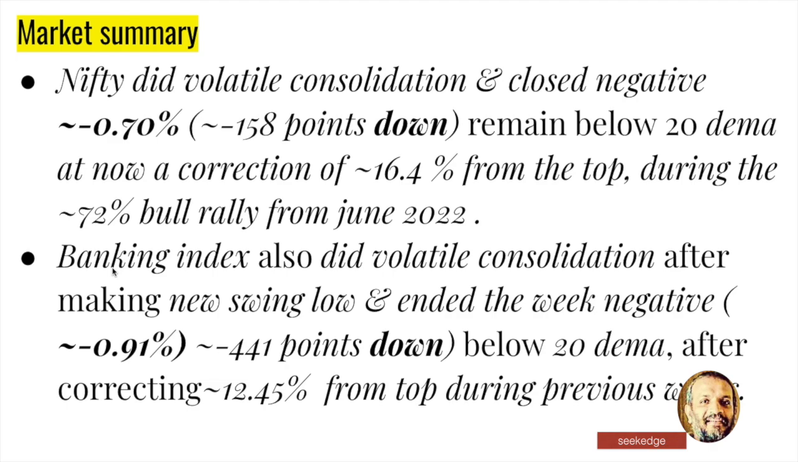Now the banking index is also showing that consolidation with a negative 1%. That's near to that 0.91 at 441 points, and that's after making a very tight new swing low, 12.45. It's nearly 12.3 or something. So that's exactly what has happened.